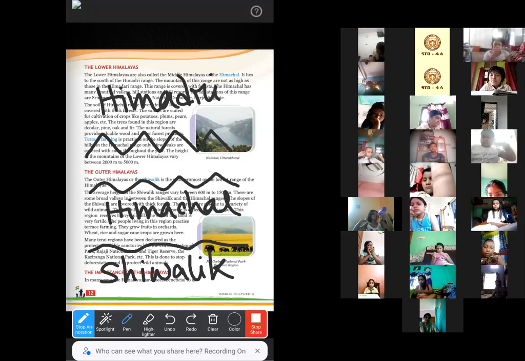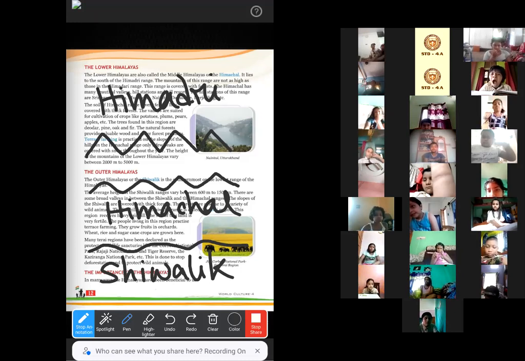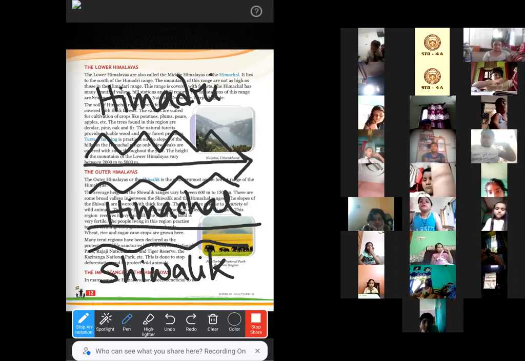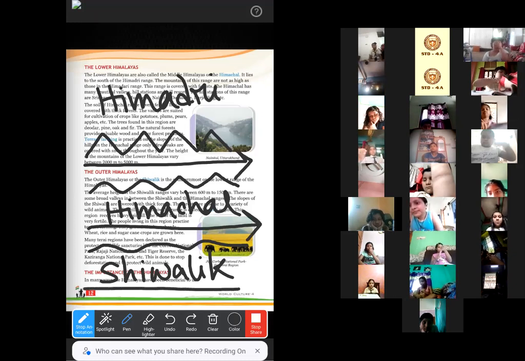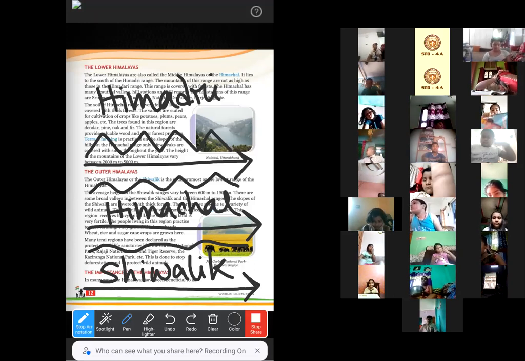Here you can see, students, that these ranges are parallel to each other. I have told you before what parallel lines are. This is one parallel line, this is another, and this is another. This is how the ranges of the Himalayas are parallel to each other.